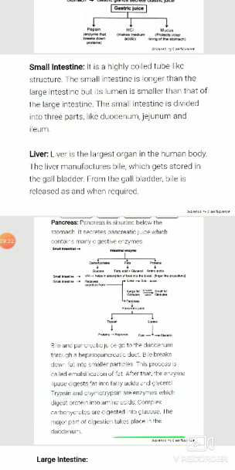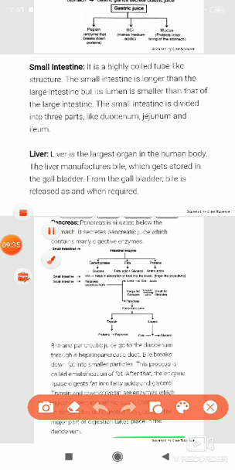The small intestine is subdivided into three parts. The first part is the duodenum, the middle part is the jejunum, and the last part is the ileum. The duodenum is the portion at the end of the stomach and the start of the small intestine. The middle part is the jejunum, and the last part, where the small intestine ends and the large intestine starts, is the ileum.